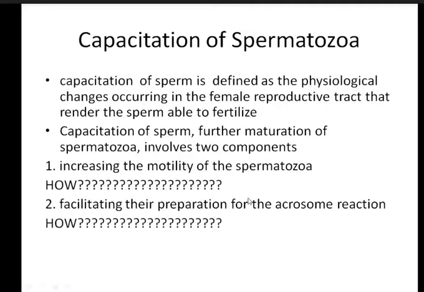It's preparation only. The acrosomal reaction actually occurs in one of the steps of fertilization, but capacitation facilitates the preparation for it. But now the question is how they will occur. Anyone who can tell me?